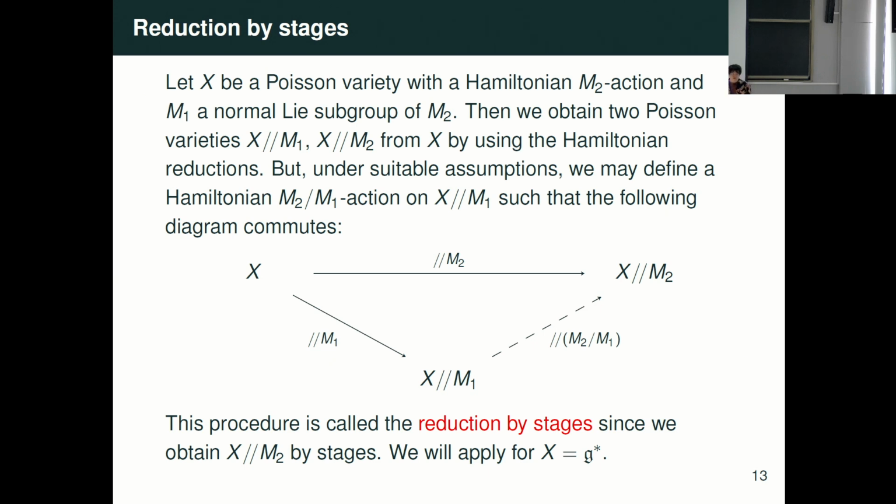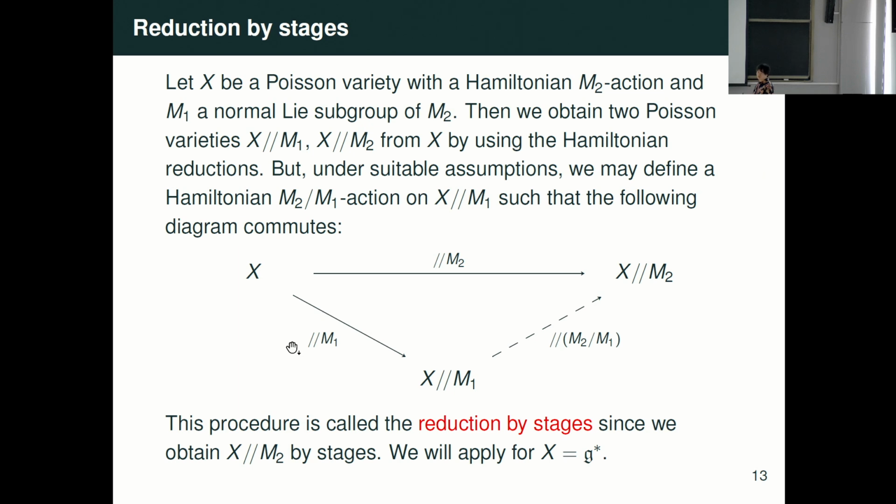So we want to study this Slodowy slice, motivated by the problem of Madsen and Ragoucy. To do that, we introduce reduction by stages. This is a more general framework. Suppose X is a Poisson variety with a Hamiltonian action by M2, and M1 is a normal subgroup of M2. Then we can consider the Hamiltonian reduction by M1 and also the Hamiltonian reduction by M2. The first line is the Hamiltonian reduction by M2. Then we get some new Poisson variety. The middle one is the Poisson Hamiltonian reduction by M1.